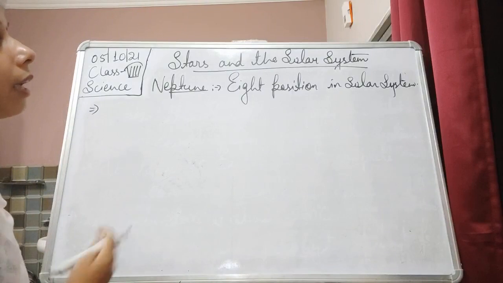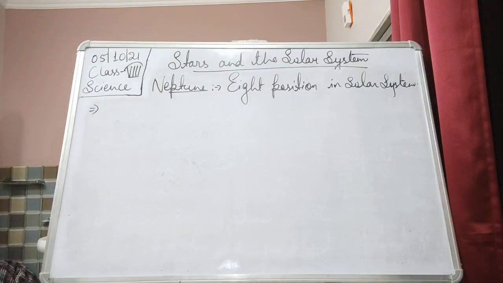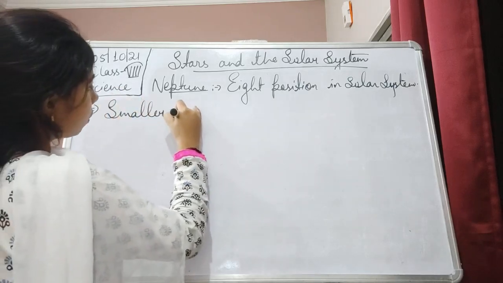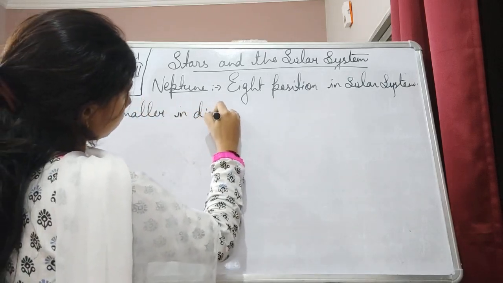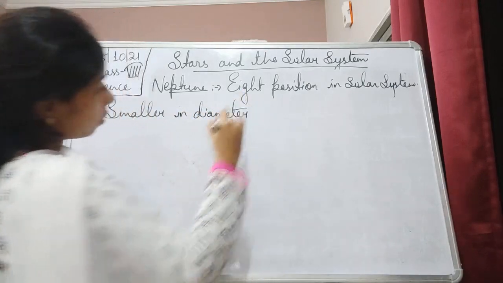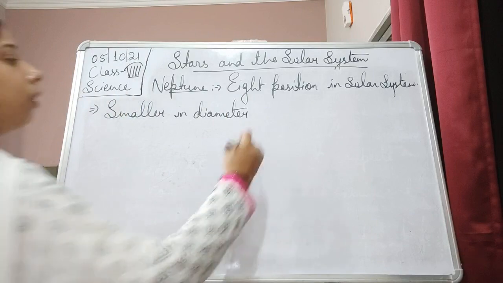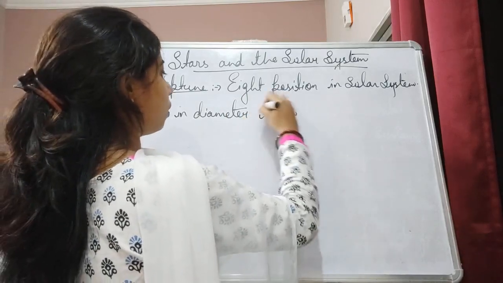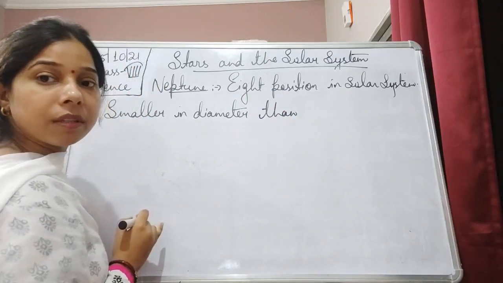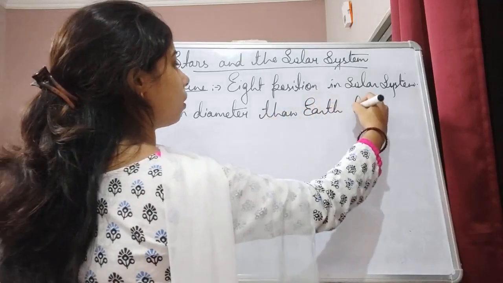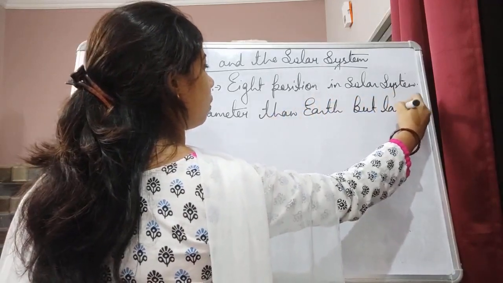Okay, so it is positioned in the solar system, then smaller in diameter than Earth, but larger in mass.